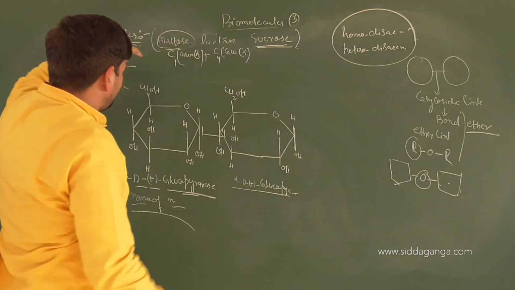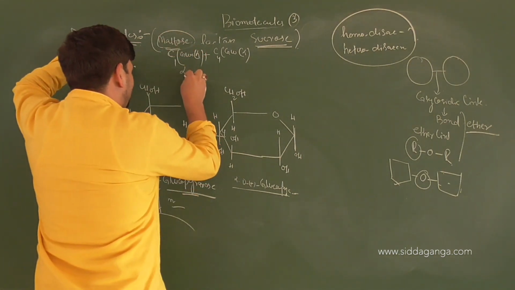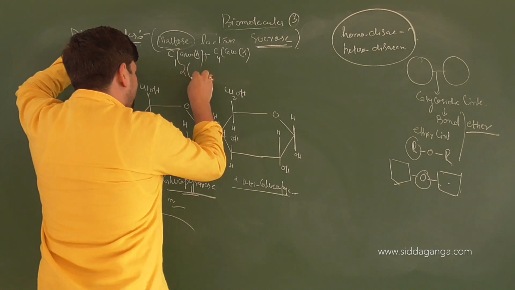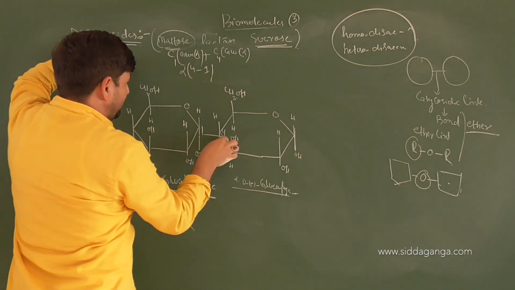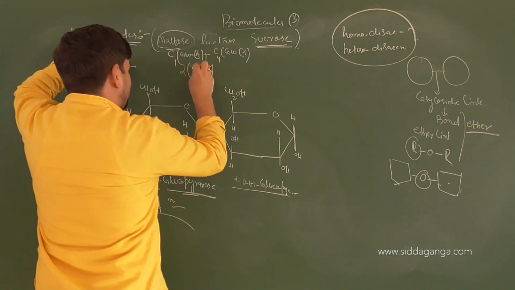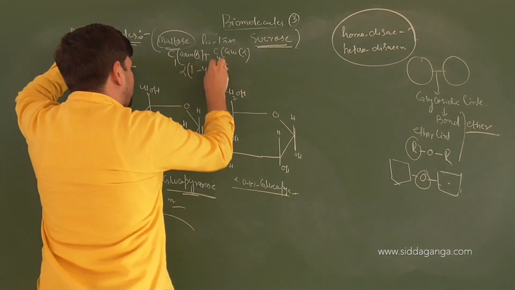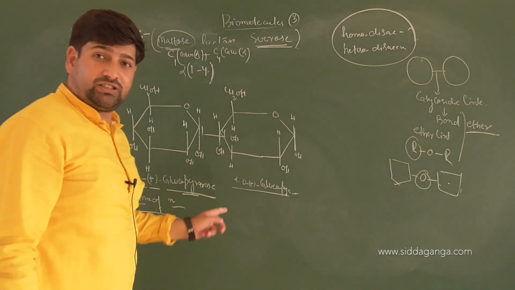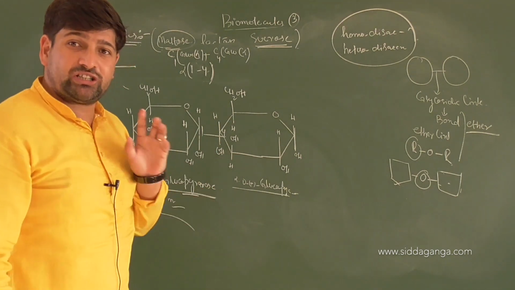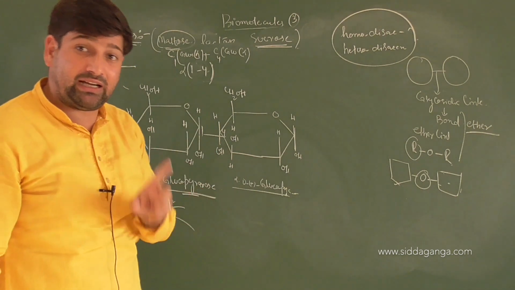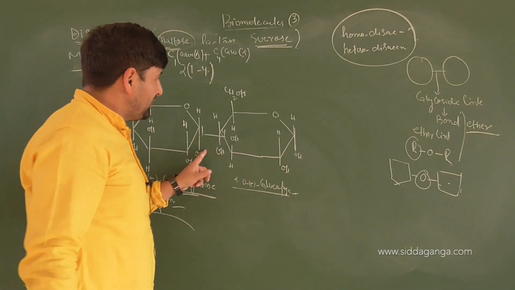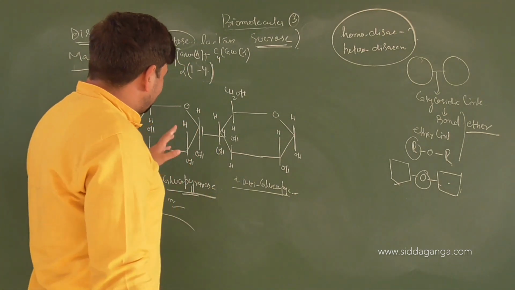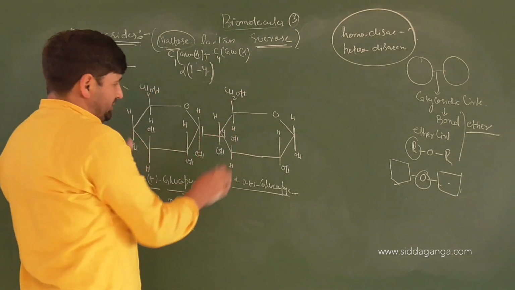So the link between the two will be alpha, linked 1 to 4. Here it is carbon number 1, it is 4. So we can mention the link is alpha 1,4 link. This is the same basic link which is present in starch and glycogen as well, which are polysaccharides. The basic link is the same there, but let's understand this basic first.